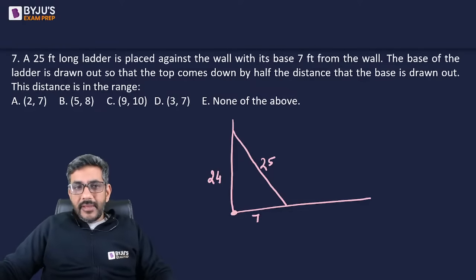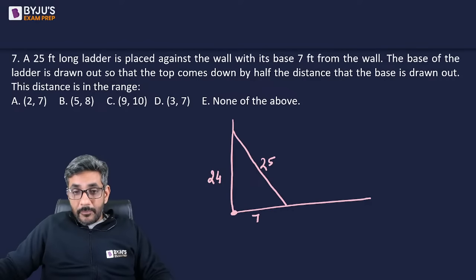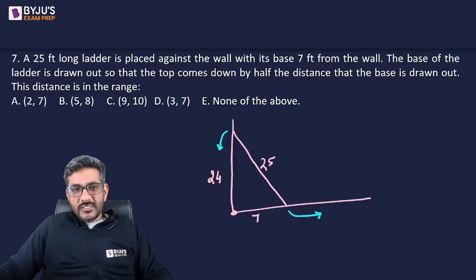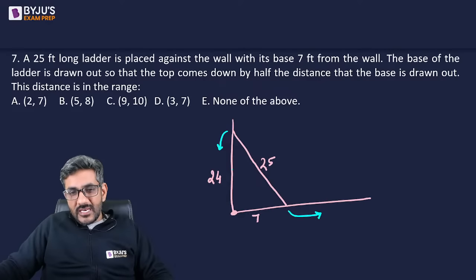Then he says the base of the ladder is drawn out so that the top comes down by half the distance that the base is drawn out. So base is drawn out such that the top comes down by half the distance that the base is drawn out. इसका मतलब अगर मैं लेडर को नीचे लेके आ जाता हूं यहां तक, लेट से, ठीक है, और ये यहां चला जाता है.